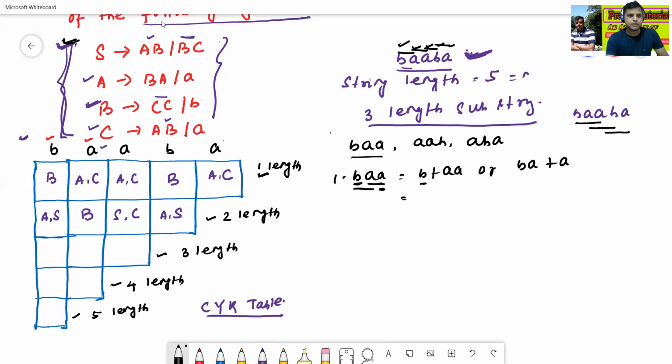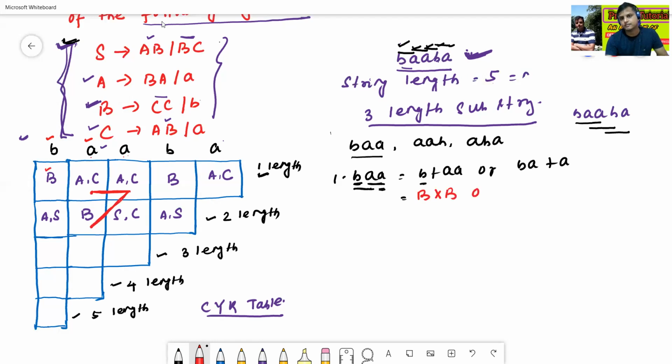B is nothing but B. Then the cross product with double A. How to find double A? In this way we can find it. A means, just start from here, go to A, here A. Then just in this way, draw. So that means B.